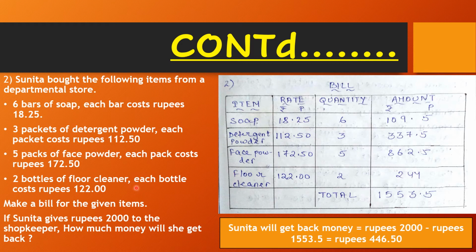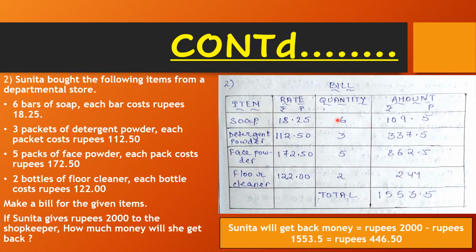To prepare a bill, make 4 columns with item name, rate of each item, quantity and amount. Enter the name of the item, rate and quantity in the bill.